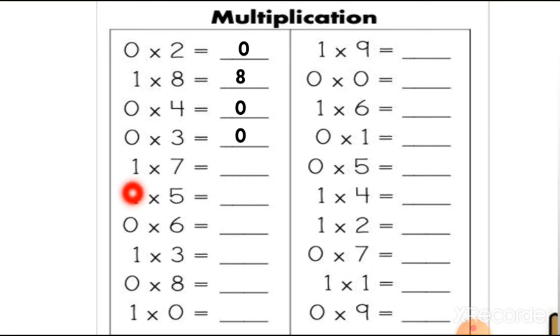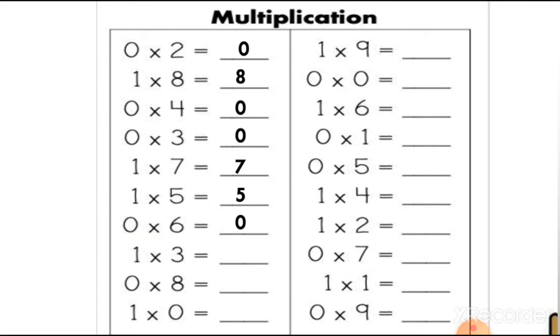Now here we are multiplying 7 with 1. So you will get the number itself, it means 7. 1 times 7 is 7. Hope you understood this. Now we are multiplying 5 with 1. 1 times 5 is 5. Here the next one, 0 multiplied by 6. It means you will get the answer 0.